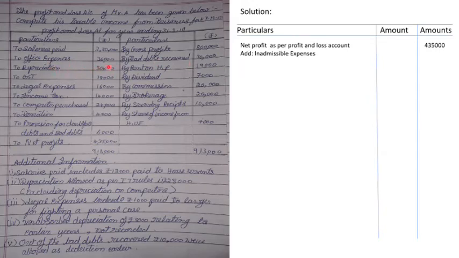So therefore we can have two kinds of adjustments here. Either you can take this 30,000 minus 28,000, which will give you 2,000, and consider that as an inadmissible expense, and that is it, done. That's the only adjustment to be done here. Or there is a second adjustment, which means that you can consider this total depreciation amount as inadmissible expense, and again this depreciation amount as admissible expense we can minus.